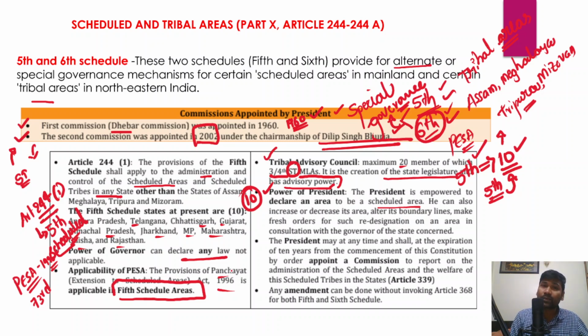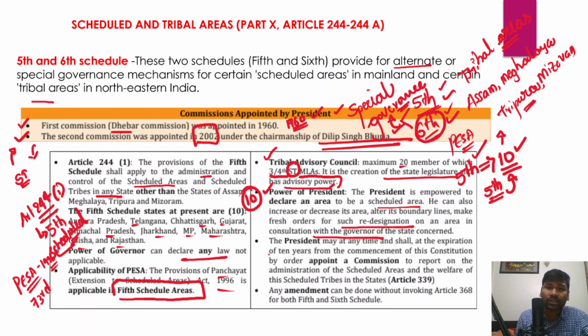The president is also empowered to increase or decrease the scheduled area, alter the boundary of the scheduled area, and make a fresh order for redesignation of an area in consultation with the governor of the state concerned.